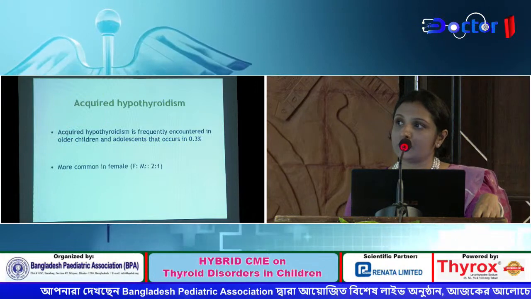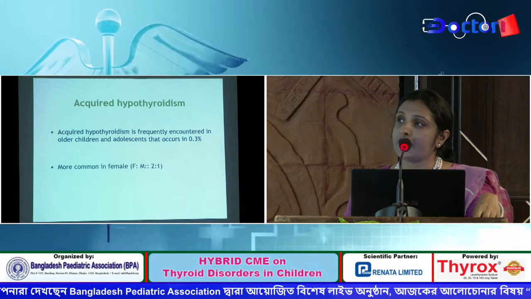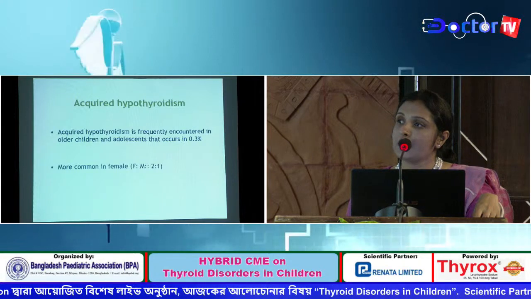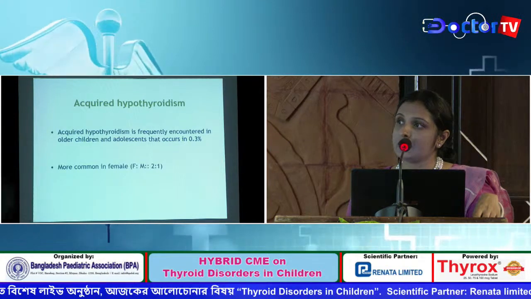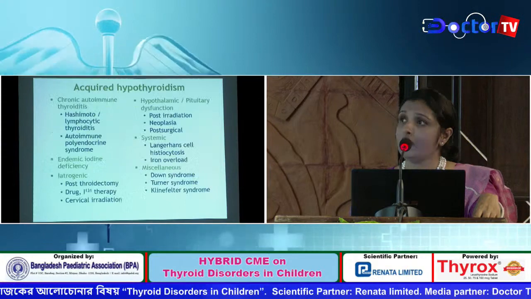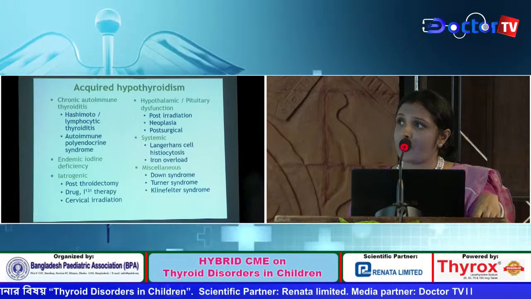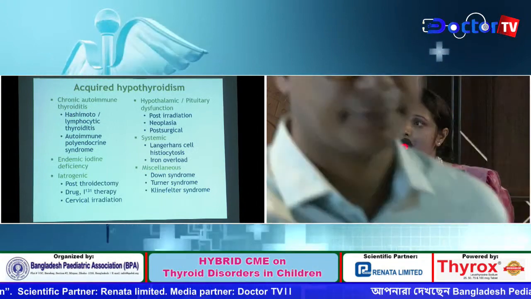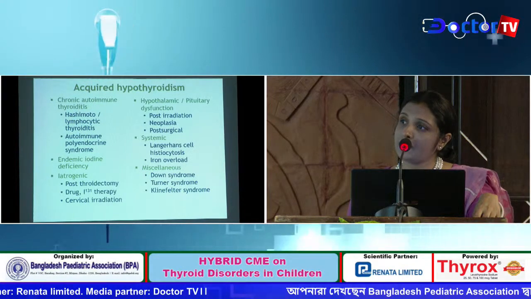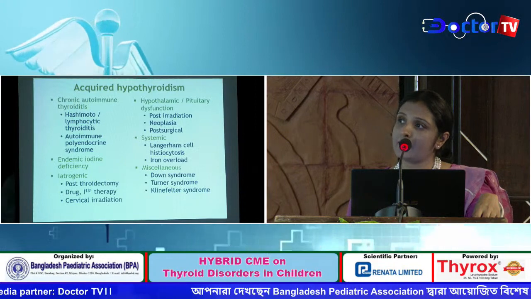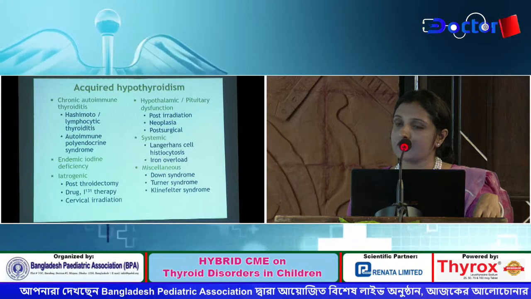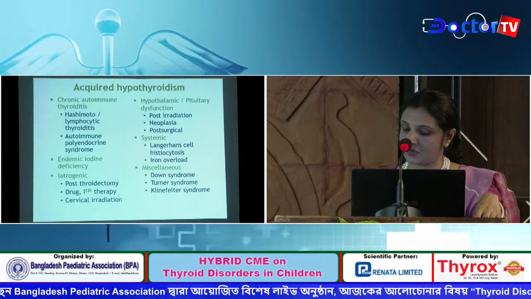Acquired hypothyroidism is frequently encountered in older children and adolescents, occurring in 0.3%. Females are predominantly affected, 2:1. The most common causes of acquired hypothyroidism are chronic autoimmune thyroiditis, also known as Hashimoto's thyroiditis, and endemic iodine deficiency. Some syndromes can be associated with acquired hypothyroidism, and these are Down syndrome, Turner syndrome, and Fetter syndrome.